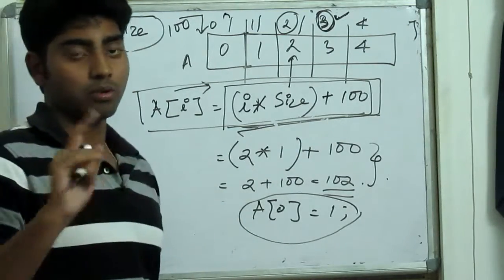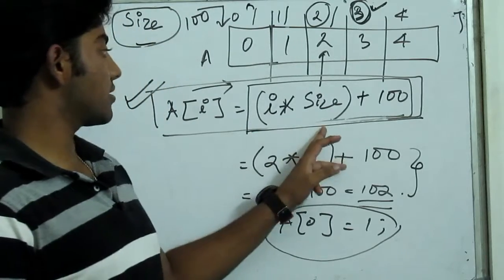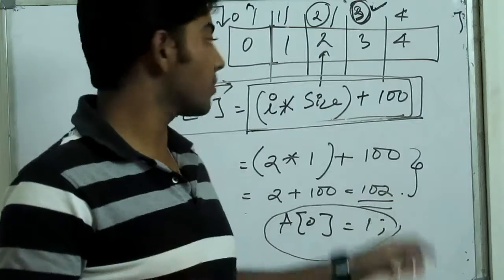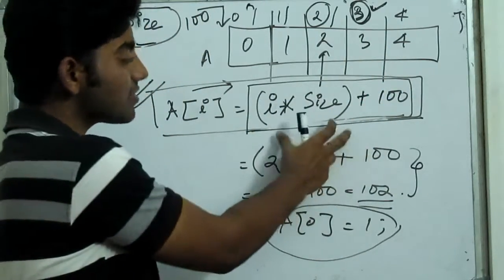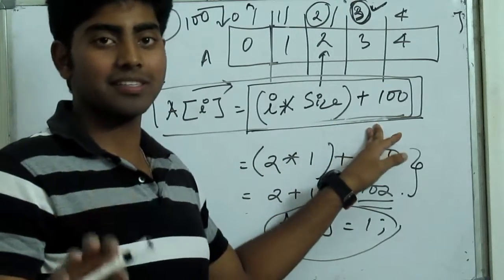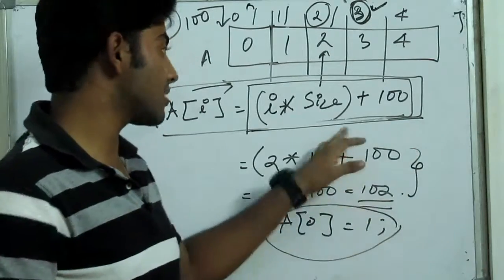And another most important thing is that you can see this formula, and one thing for sure, don't memorize any formula, because once you know the concept deeply, you can easily derive this formula. So no need to memorize anything. Especially in computer science, there is nothing to memorize except the concepts. Once you get the concept, you can easily derive it.